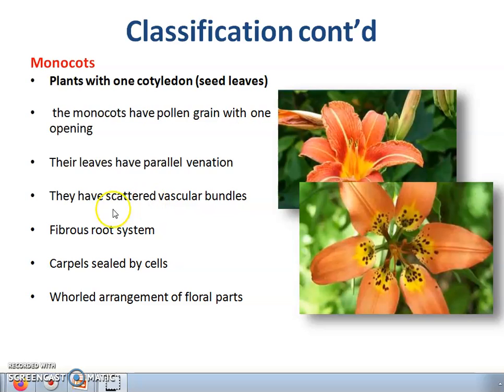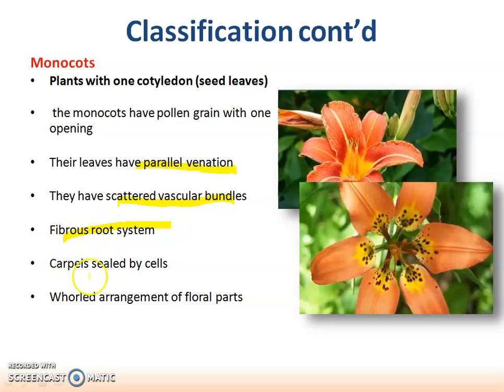Their leaves have parallel venation. They have scattered vascular bundles. So important is that parallel venation. That means the bundles are scattered. Then a fibrous root system. Then carpels are sealed by the cells and hold the arrangement of floral parts.